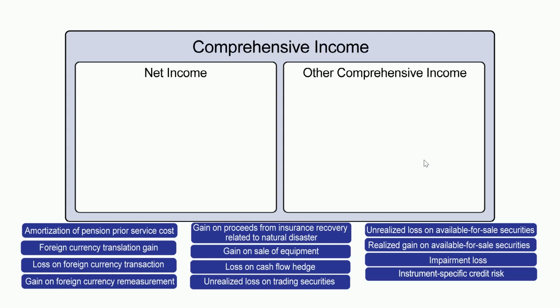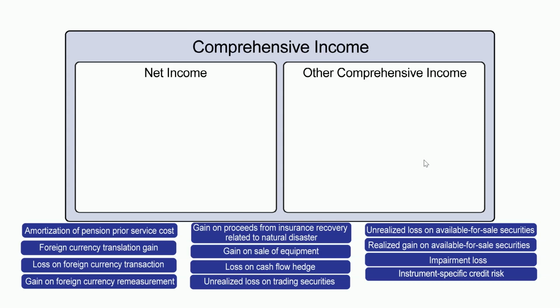That goes in income. Loss on a cash flow hedge. We're making the assumption it's effective. That's the E of PUFFY. So that's going to go over here. Unrealized loss on trading securities. Notice it's trading. Trading goes to the income statement. If it's only available for sale, that would go over there.